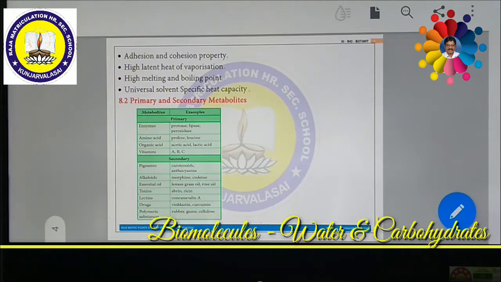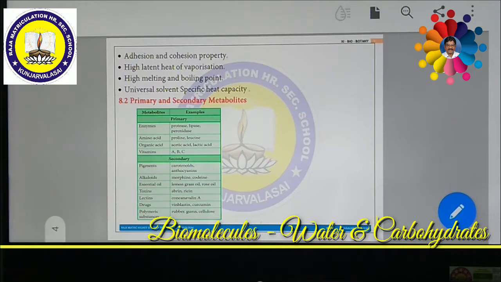But they won't be poison for the plant, but these may be poison for some other organisms like human beings, or even insects or some other microorganisms. Some of the chemicals like lectins, concanavalin A, various drugs like vinblastine, curcumin. Curcumin is present in turmeric. So these are all very much important.